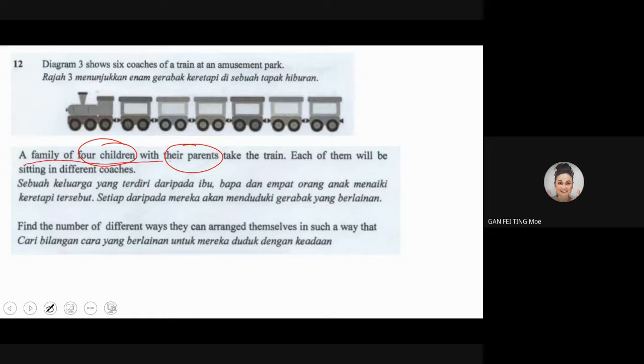So this sentence, what do you do? You go and check the BM version. Sebuah keluarga terdiri daripada ibu dan bapa. So these are their parents. And 4 orang anak, so 4 children. Now you know that there is a father, a mother, and 4 children. So you understood, this phrase is settled.